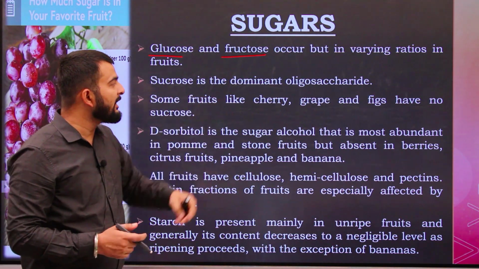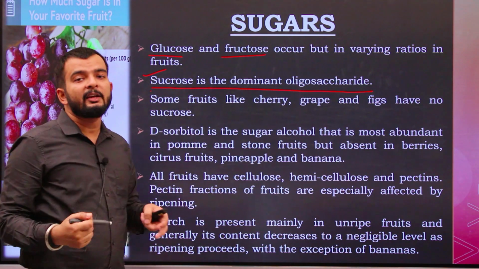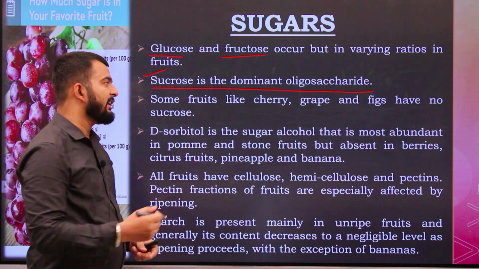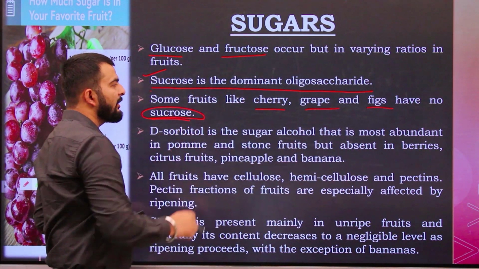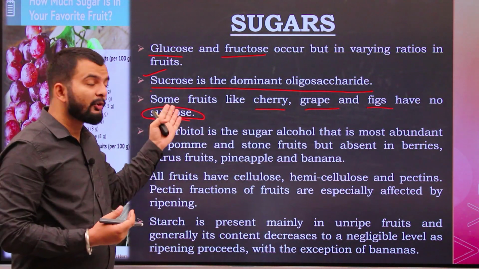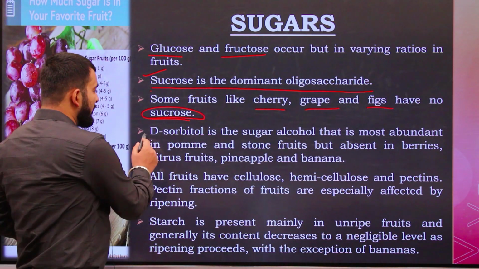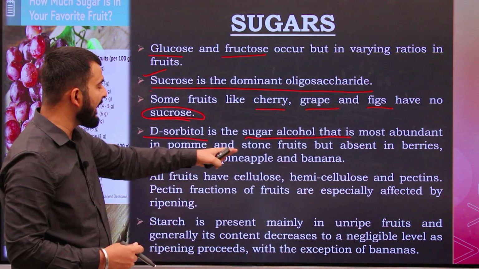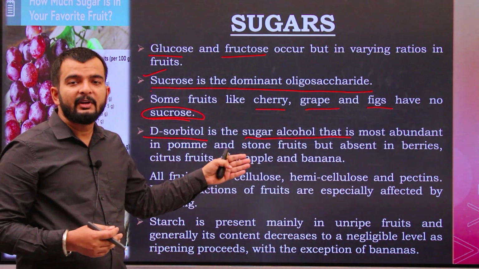Now, sucrose is the dominant oligosaccharide present in food. Okay, so that's why we say fruits are a major source of sucrose, sugar. Some fruits like cherry, grape and fig have no sucrose. Okay, these are some exceptions, but in most fruits, sucrose is the main sugar present. Now, D-sorbitol is the sugar alcohol that is most abundant in pome fruit and stone fruit, but it is absent in berries, citrus fruits, pineapple and banana.